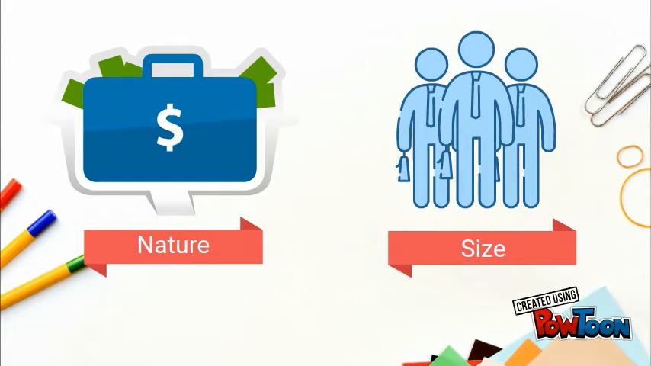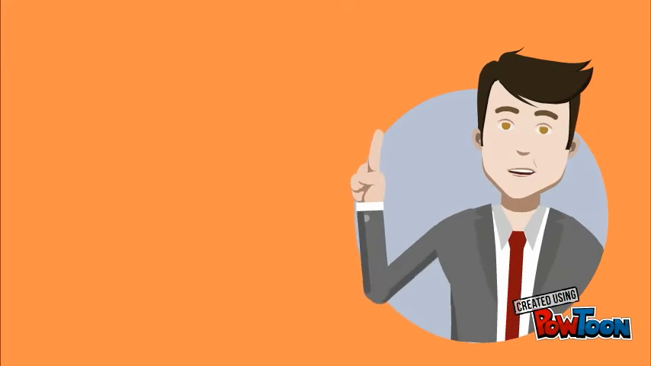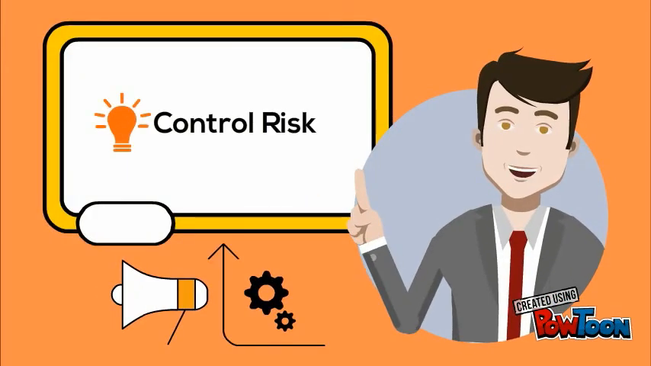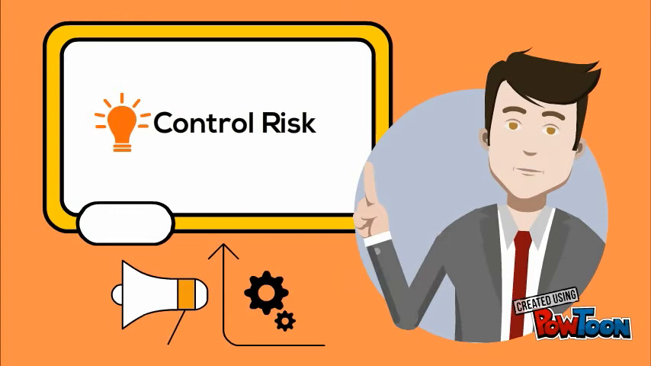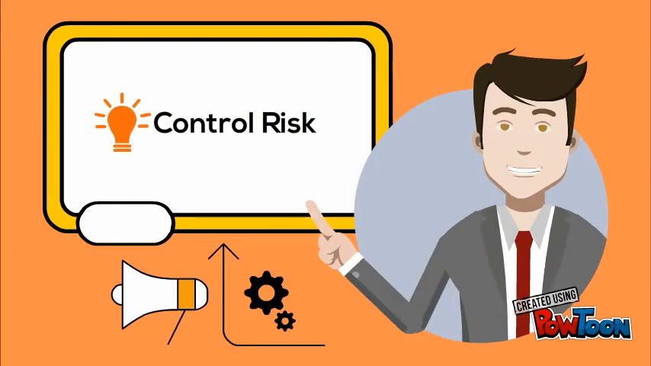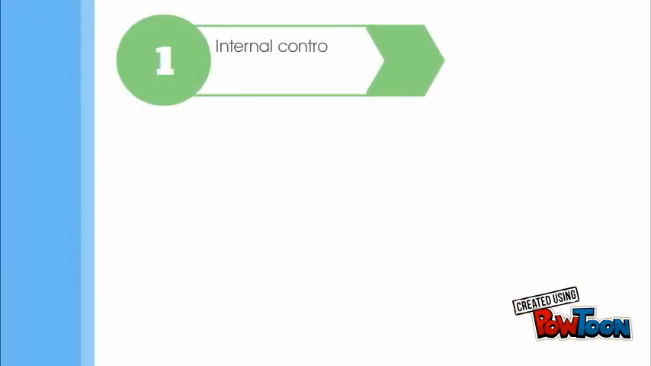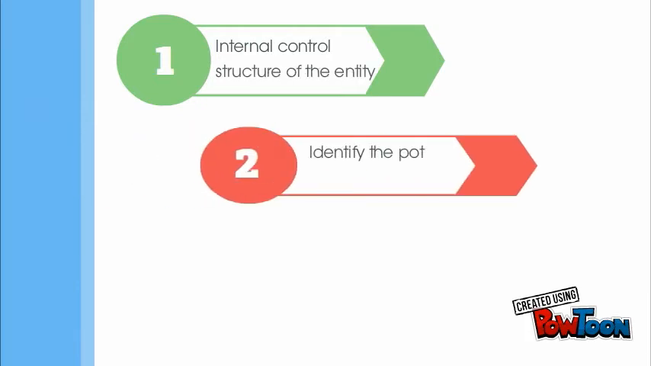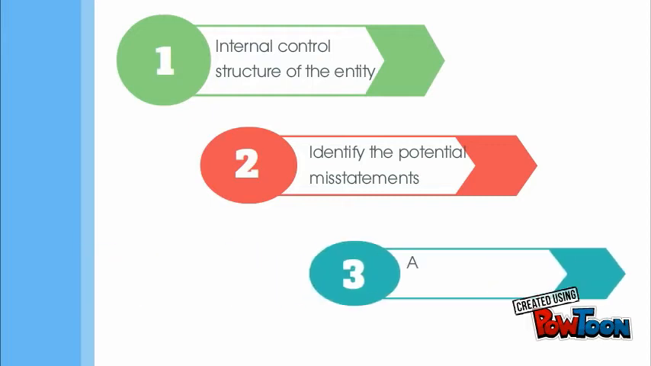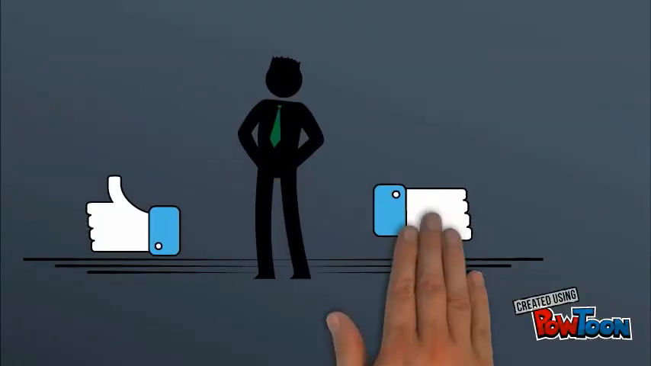After careful assessment of inherent risk, the auditor proceeds with control risk assessment. This risk suggests that the internal control within the entity will not be effective in preventing or detecting material misstatements. Firstly, the auditor needs to understand the internal control structure of the entity, and then he should identify the potential misstatements that could occur and respective controls which are in place to deal with those risks. Finally, the auditor sets control risk as high, medium, or low based on his assessment of control design effectiveness.